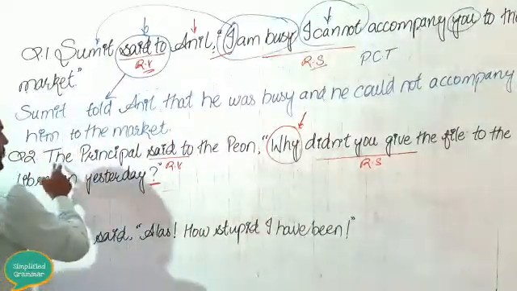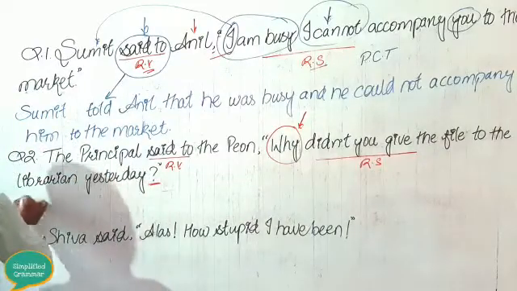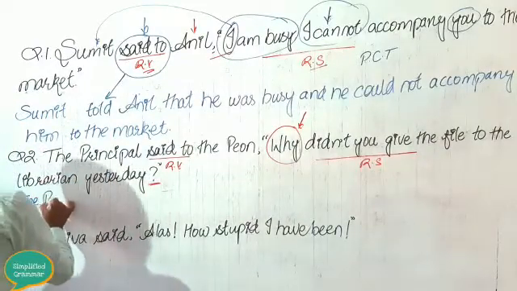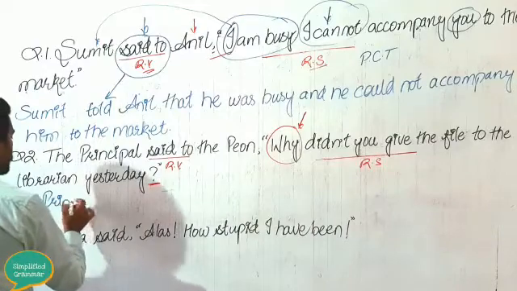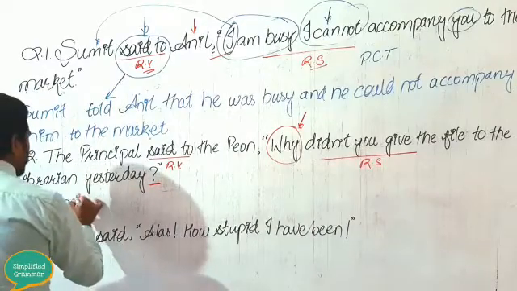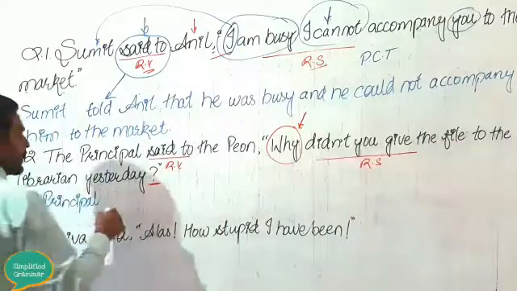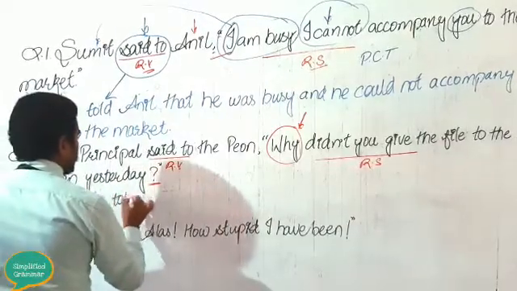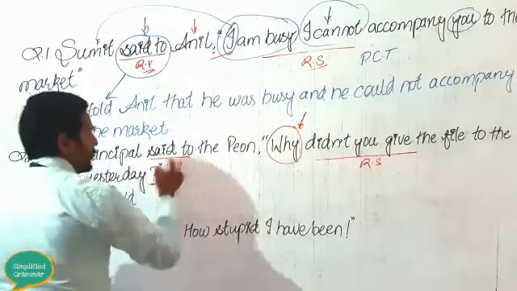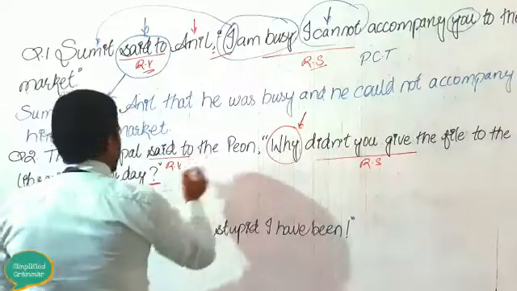First, the principal will be as it is. No change in the principal. In the place of "said to", it will convert into "told". Then the peon.